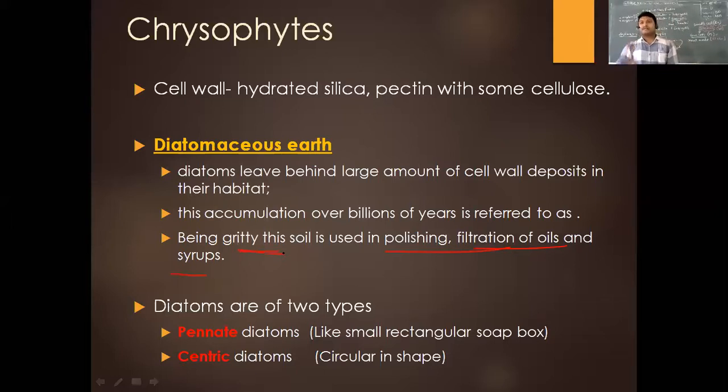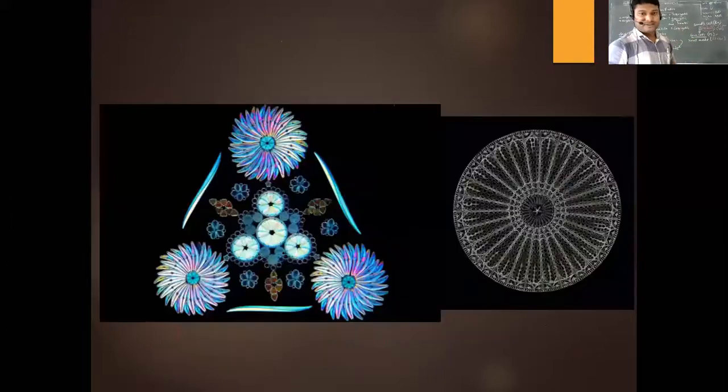Now, there are two types of diatoms here you have to understand. One is called the pennant diatom, which is a small rectangular soapbox shape, and there are centric diatoms, which are circular in shape. I think this part of the previous one I have just misplaced it here.